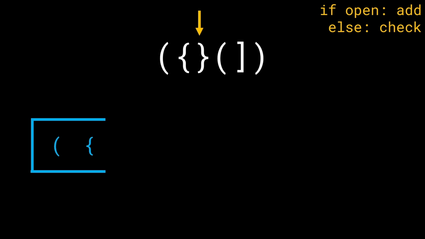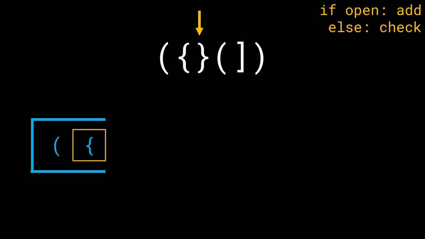As soon as we get a closing curly bracket, what do we expect? We expect that it closes an opening curly bracket, because no other case will work out. This closing curly bracket cannot close an opening round bracket or an opening square bracket. It can only close an opening curly bracket. So now, following that LIFO ordering again, we'll look at the top of the stack.